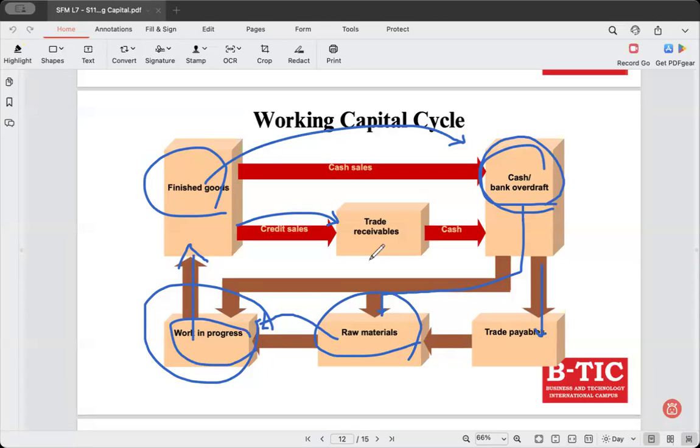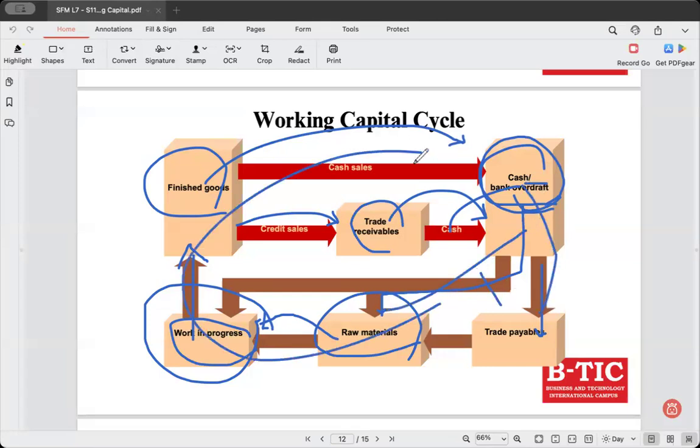Creditors is the opposite. The company owes the supplier. Trade receivables, debtors, is the other extreme. Later, the trade receivables may or may not settle the cash. So when you get the cash, then you settle your debts, go on with your operations, and then you start again. Raw materials, trade payables, again and again, this is a continuous flow.